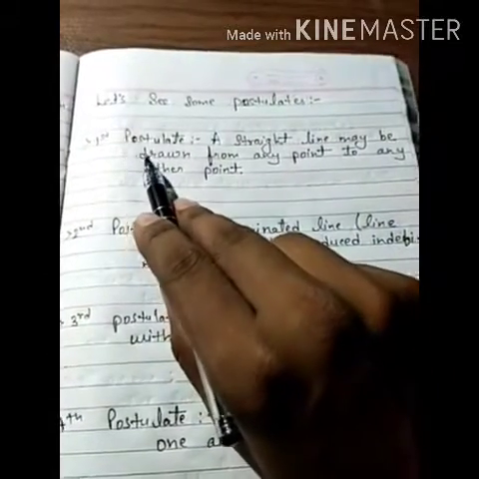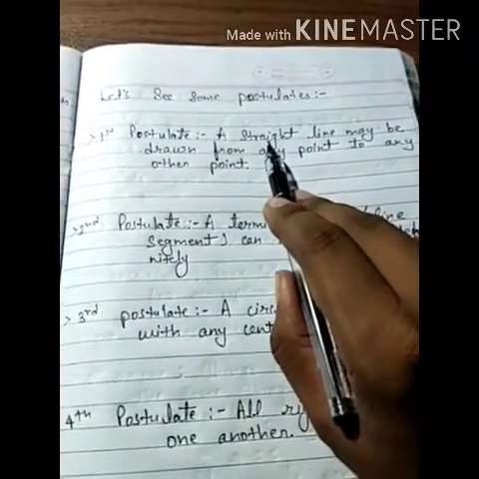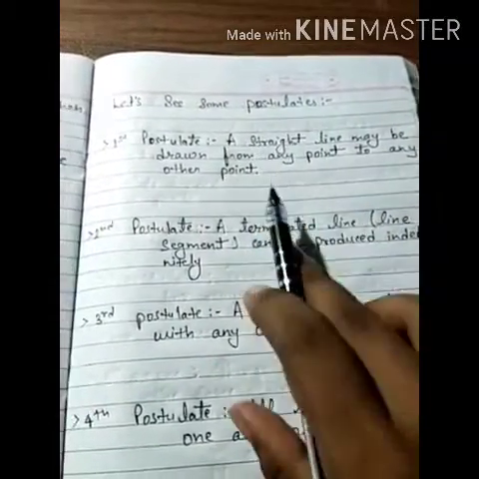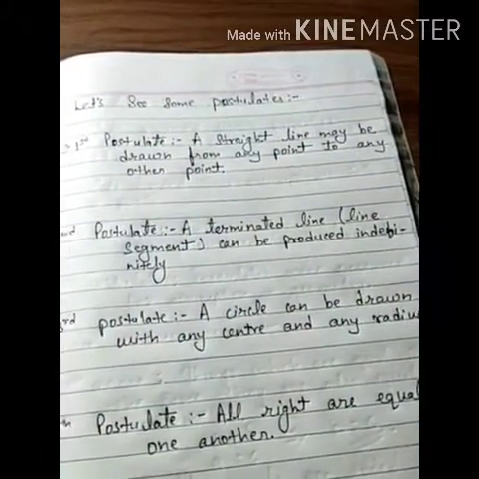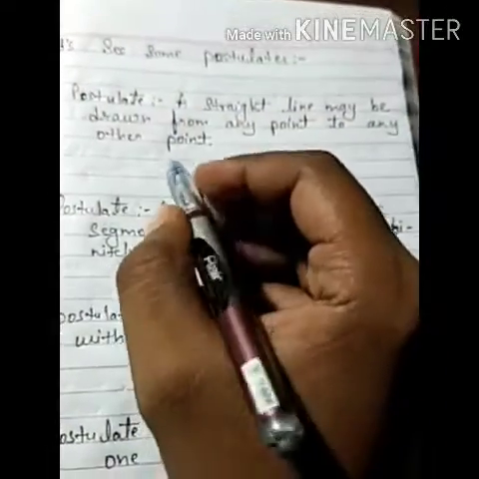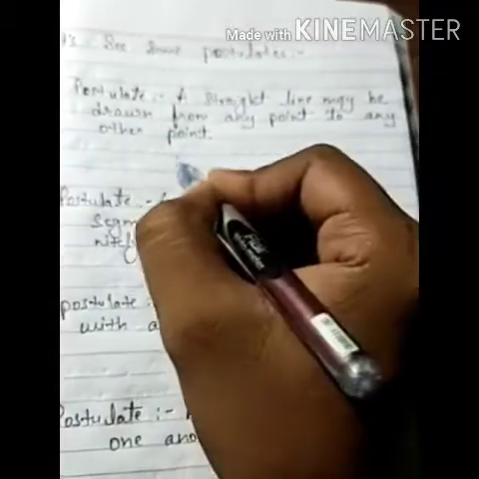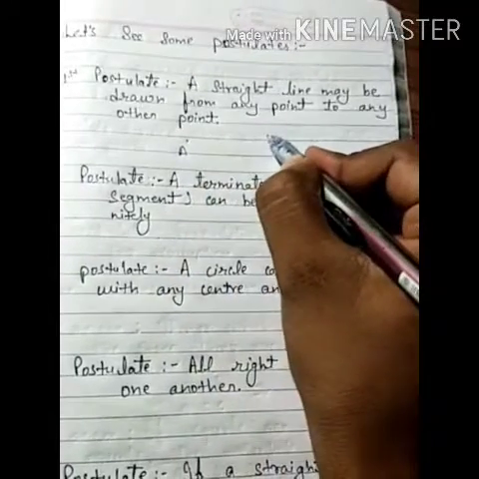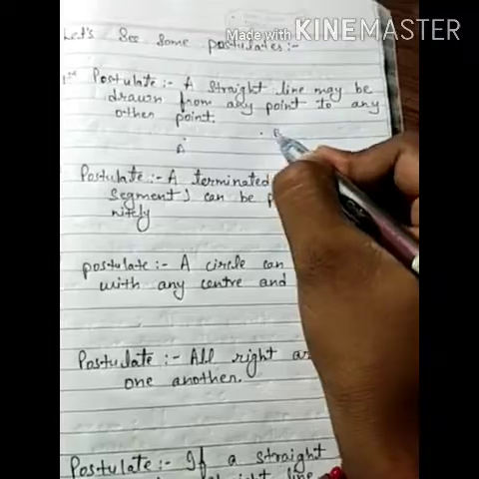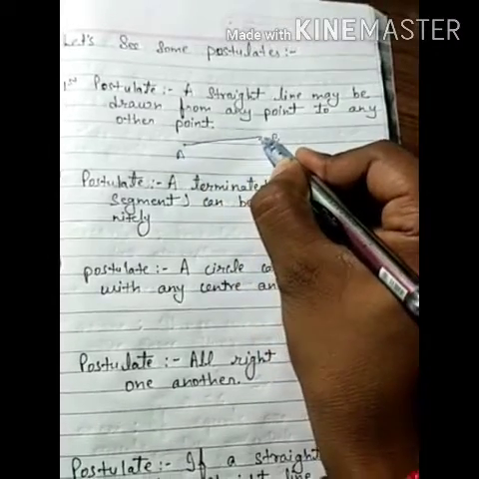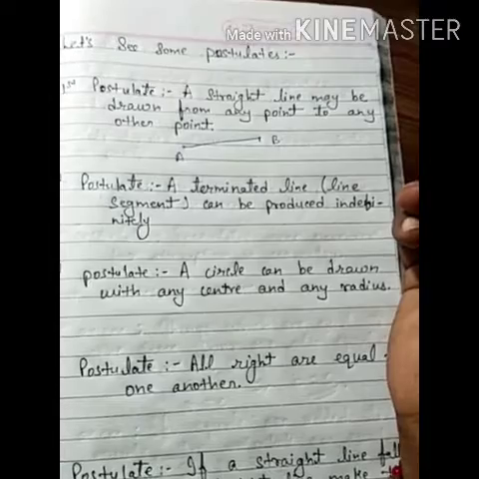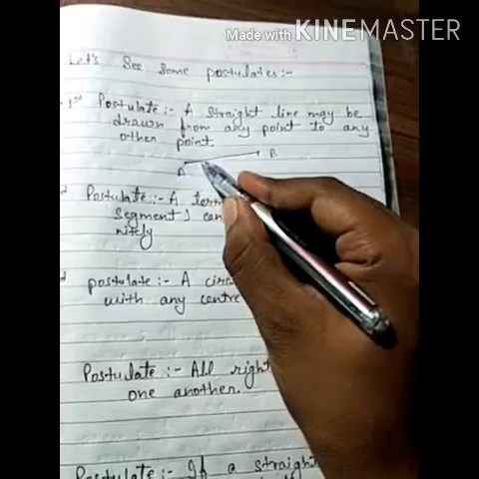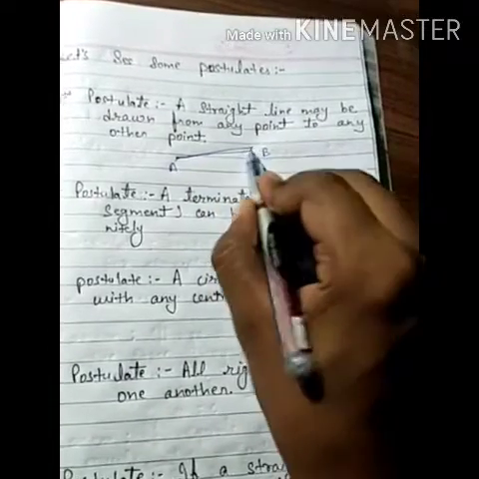The first postulate states that a straight line may be drawn from any point to any other point, which means that if there is any point, say this is point A, we can draw a straight line to any other point. Here is another point, we can draw a straight line between these 2 points, or we can say that between 2 points there is only one straight line.